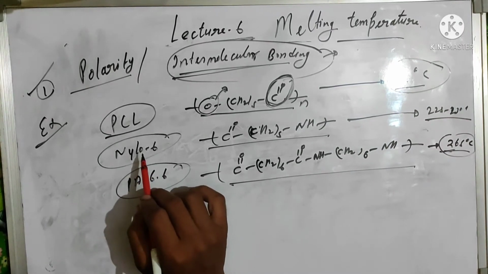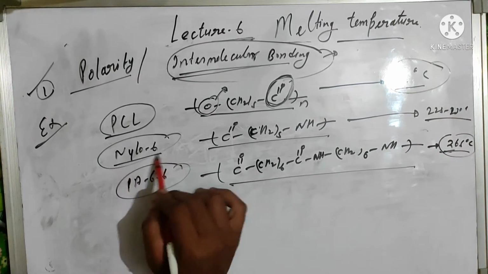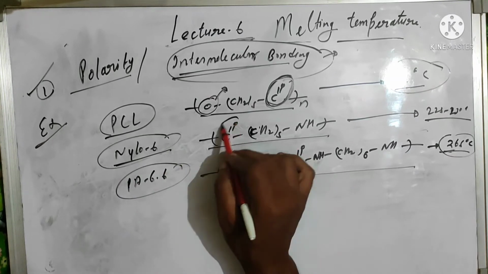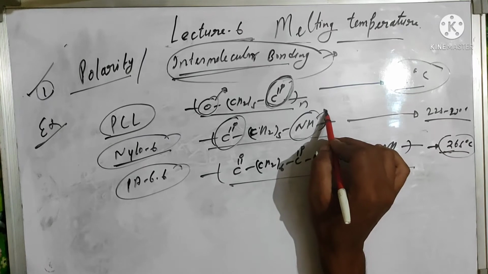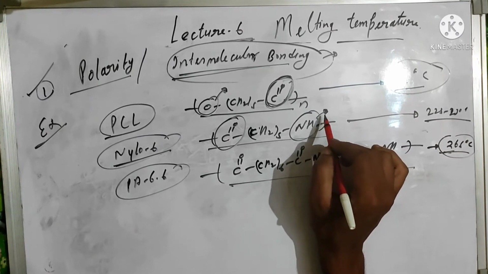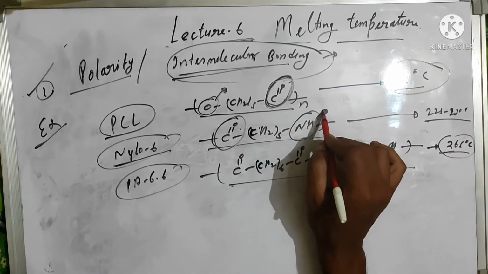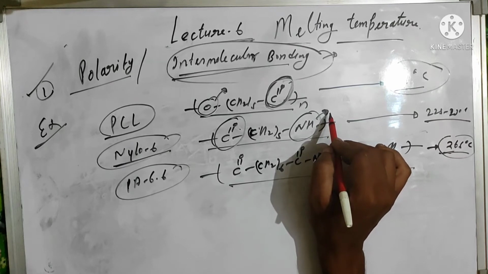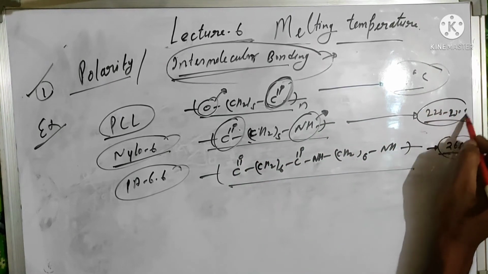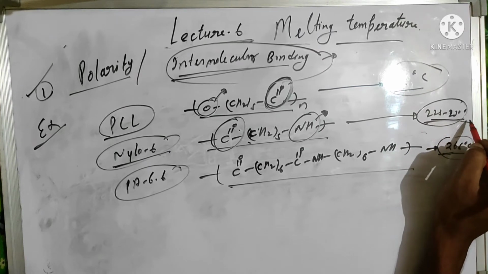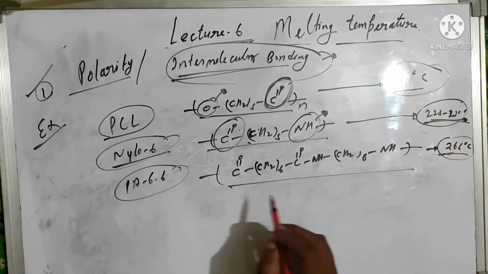In the case of Nylon 6, we can see the CO and NH. There are two polar groups, and due to the presence of these polar groups, hydrogen bonding occurs between their polymeric chains. That's why their melting point is around 225 to 230 degrees centigrade.